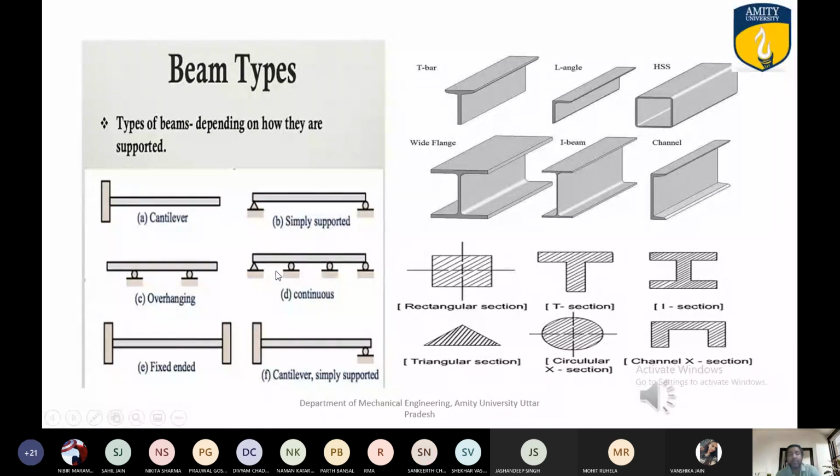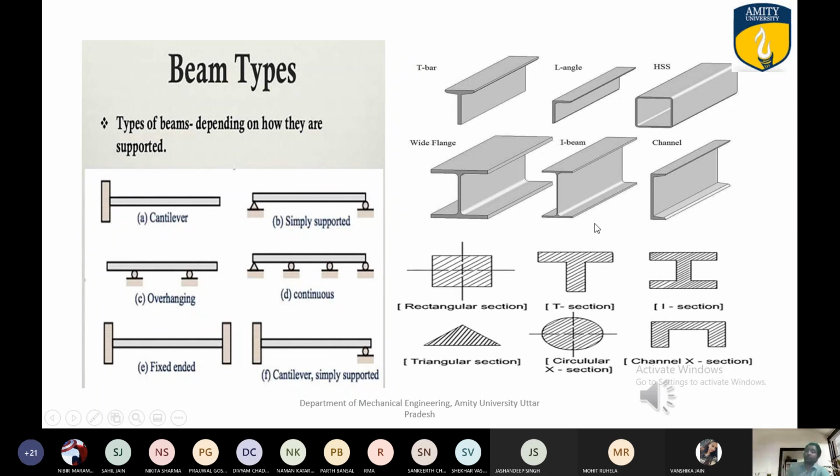Okay. So these are very basic things you should know, and all these things may be asked in the Viva. These are very, very basic things, and we only check your basic knowledge in the Viva. Then the fixed end beam and cantilever and fixed end, this is not too much in the scope. Simply cantilever and simply supported are mentioned here. Very simple. And you can see there are different bars: T bar, L angle bar, HSS. This is a channel.